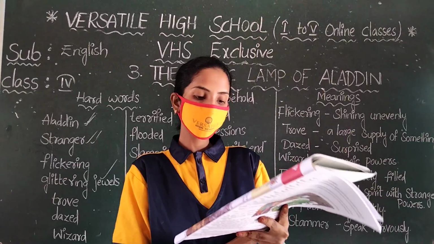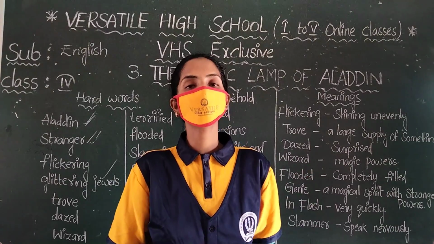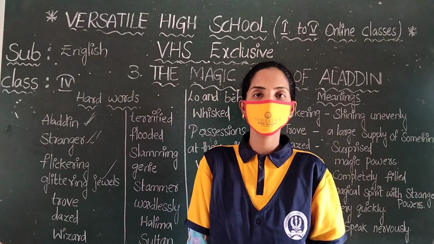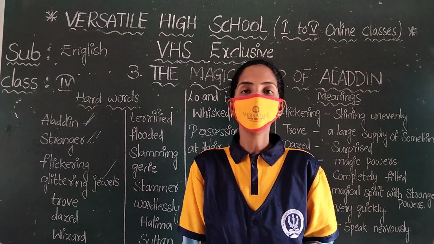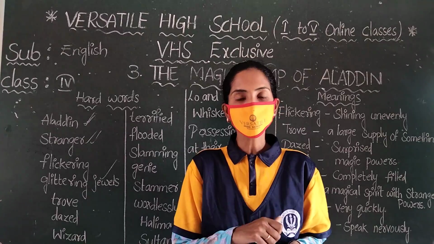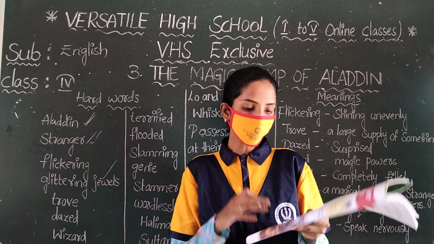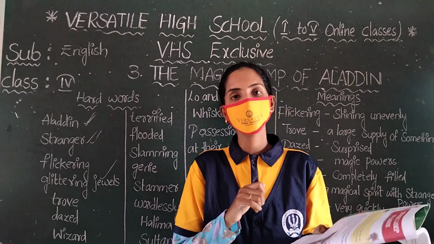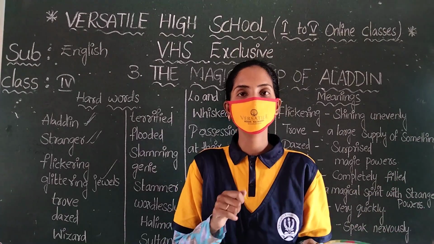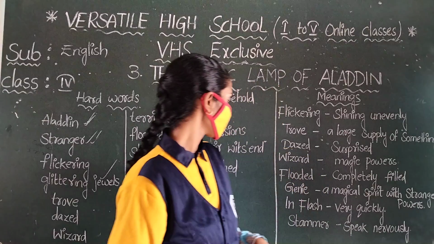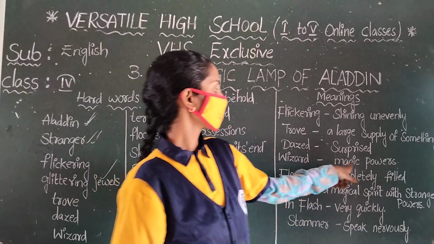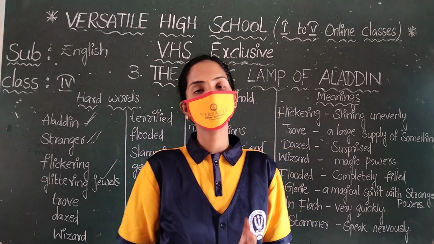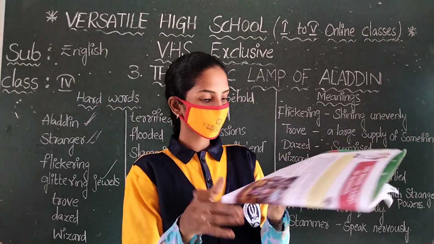The stranger did not ask for the glittering jewels, priceless gems, or pots of gold, only the lamp. Why is he asking only for the lamp? Aladdin was very surprised. That means he is a wizard. Wizard means someone having magical power. A person having magical powers, we call a wizard.